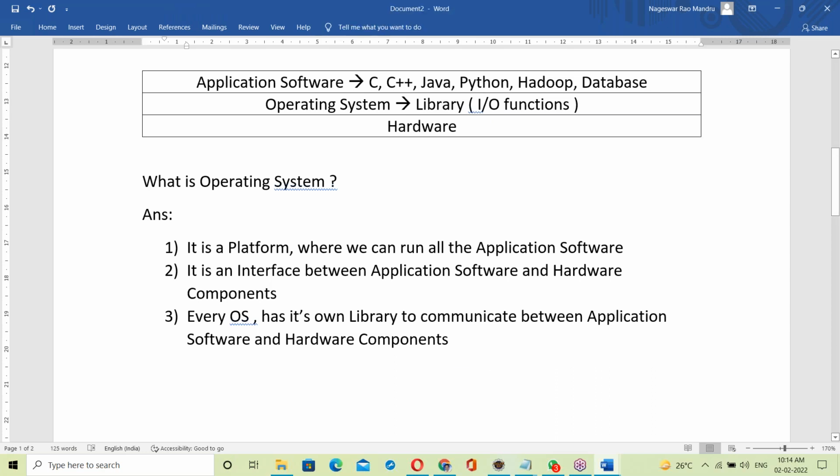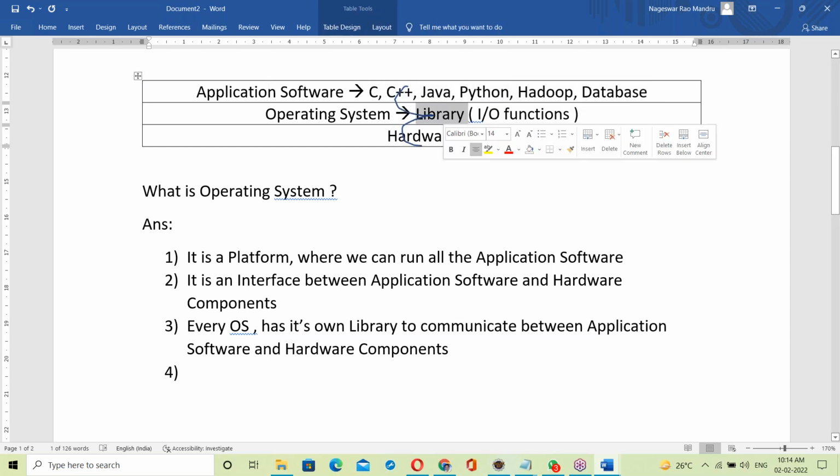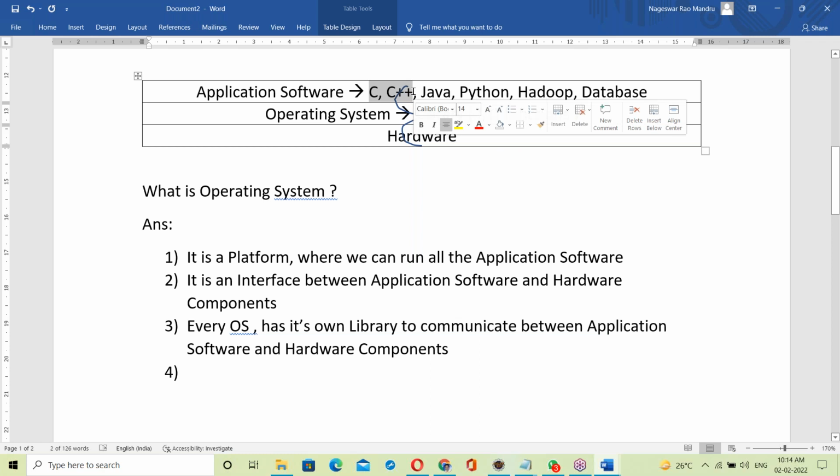Okay. Next, one more important point, the Java perspective. See, these are all the programs. First of all, they link with the OS library, and then they communicate with the hardware components. Every program has to link with the OS library to communicate with hardware. That linking can be static linking or dynamic linking. In C and C++ it is static linking.